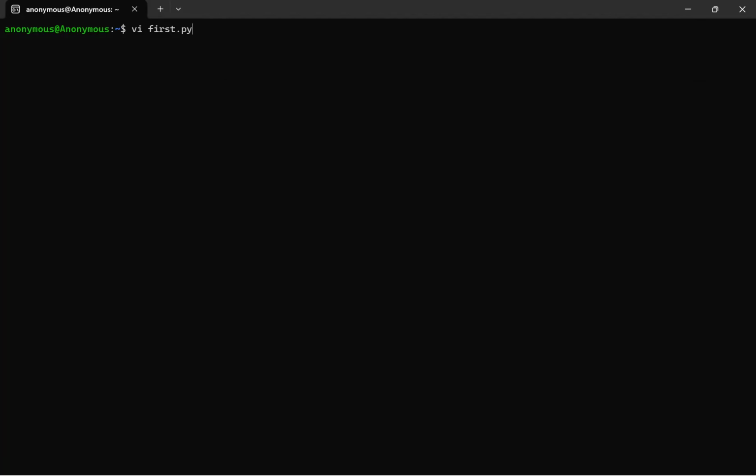Now after giving this, we simply press the Enter button, and it will automatically open the editor. After opening, the VI editor will by default be in command mode. In command mode, we can give the commands to do the operations or tasks.